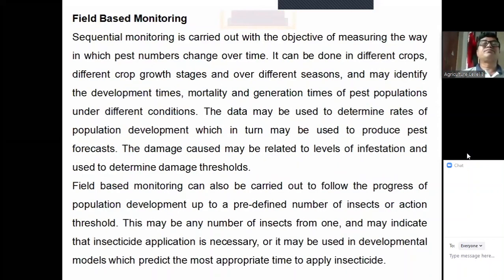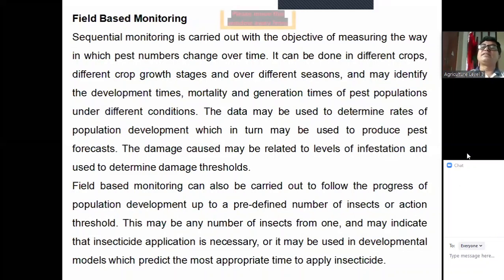Clear? Field-based monitoring, sequential monitoring, is carried out with the objective of measuring the way in which pest numbers change over time. Say, for example, from January to May, these five months in a Boro rice field, we want to know about a particular pest species. By field-based monitoring, we can easily know the changes of the particular insect species over this time from January to May.